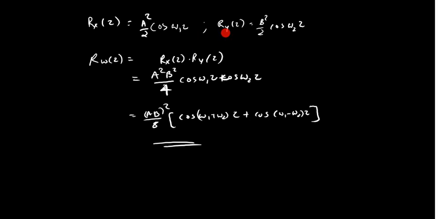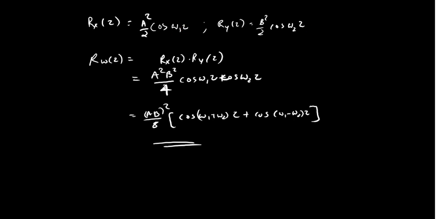Similarly, Ry of tau, since you have derived this, is similar, so we can write b square by 2 cos omega 2 tau. So Rw of tau is Rx of tau into Ry of tau, that is the significance part: the autocorrelation of a product is the product of the autocorrelations. So that will be a square into b square by 4 cos omega 1 tau cos omega 2 tau.